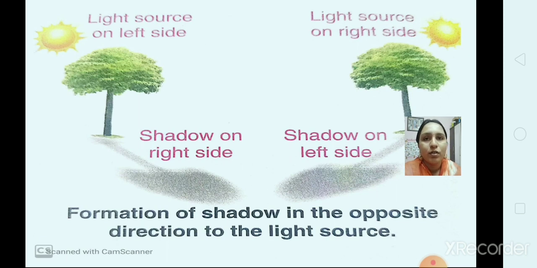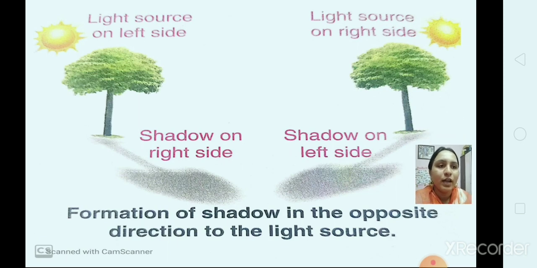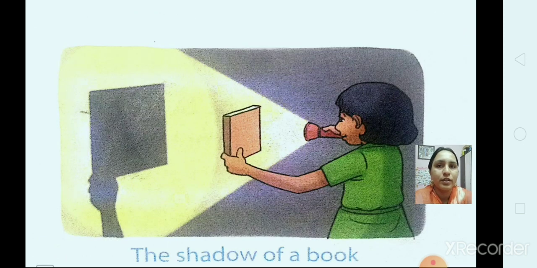Now let's talk about why it happened. Yes, let's do an activity. Now shine a torch on a wall. Hold a book between the torch and the wall. Okay, can you see the shadow of the book and your hand on the wall? See the picture?